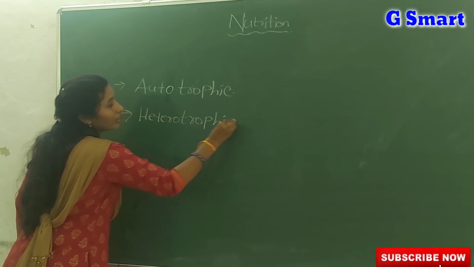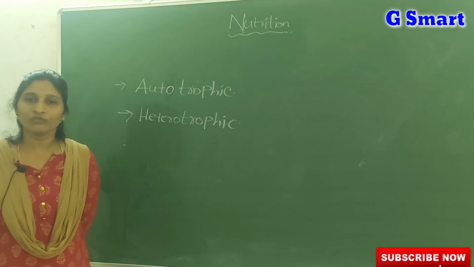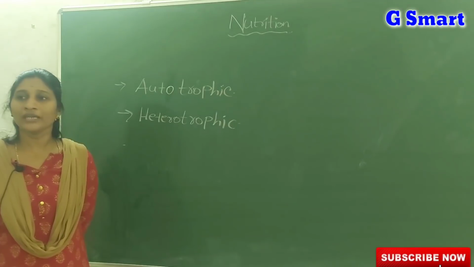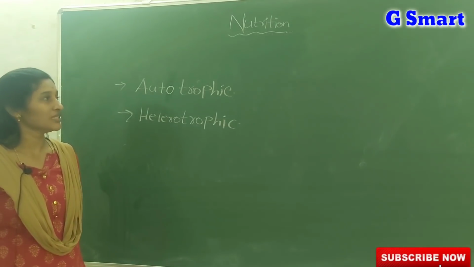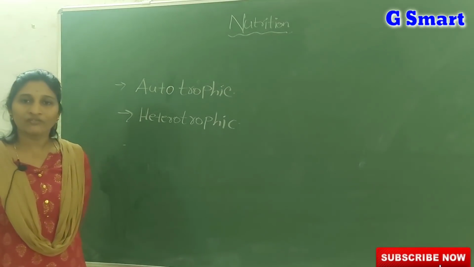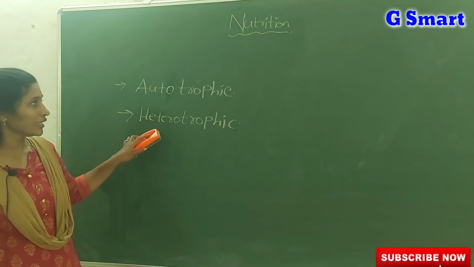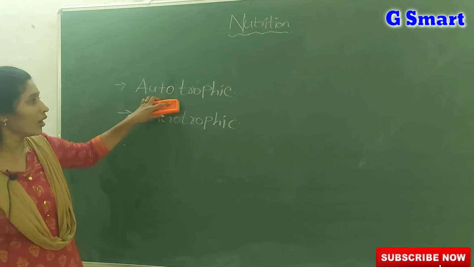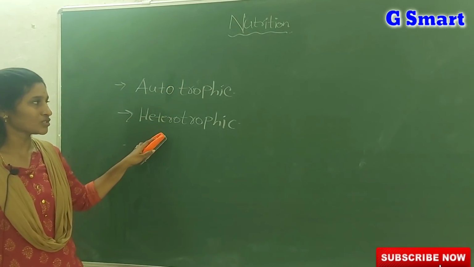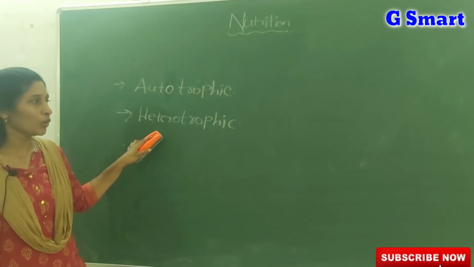All living organisms need food, but the variety of food they take and the mode of acquiring food differ between organisms, and even within a single body different cells differ in their food requirement and mode of taking food. So based on how they obtain their food, nutrition is of two types.